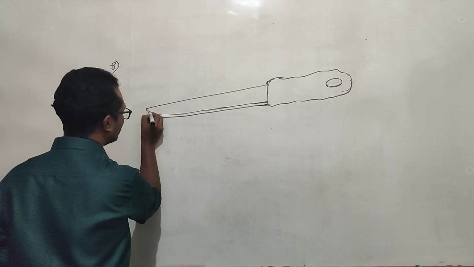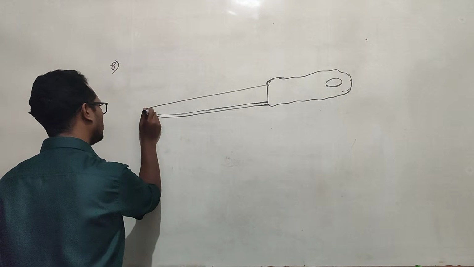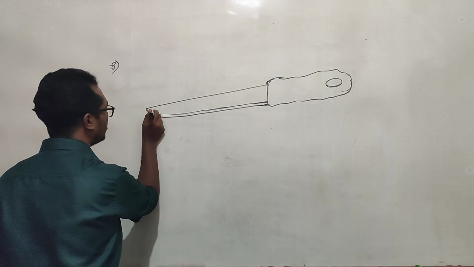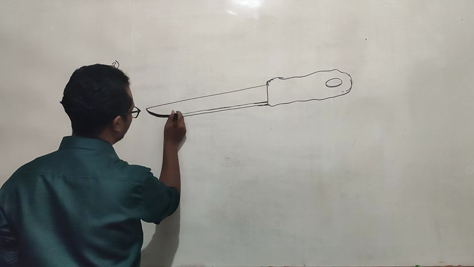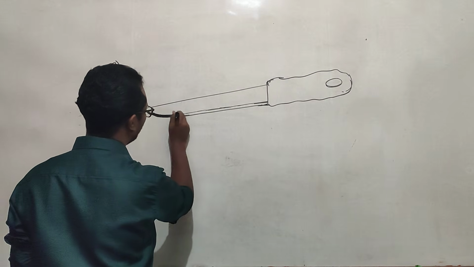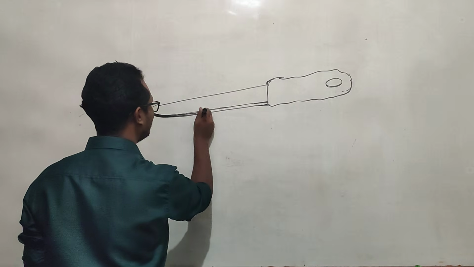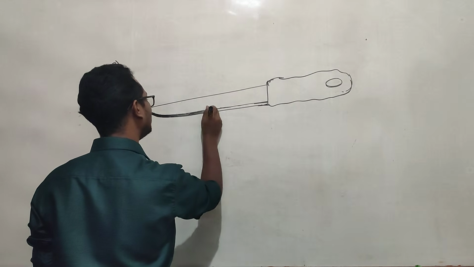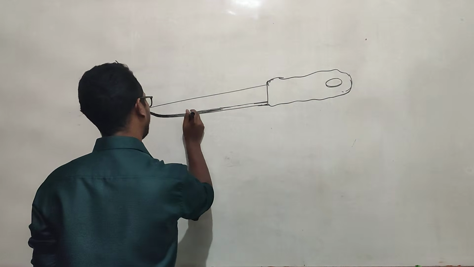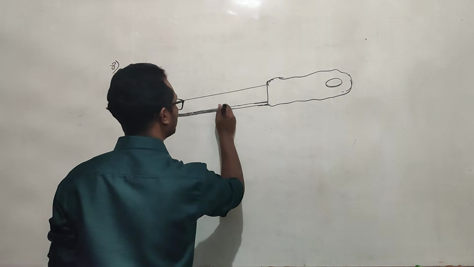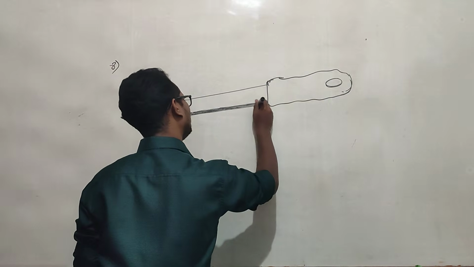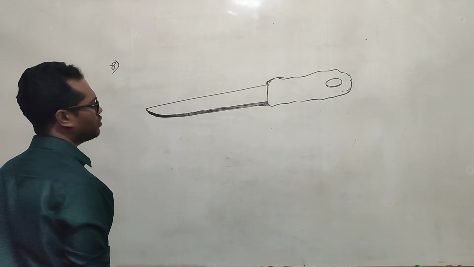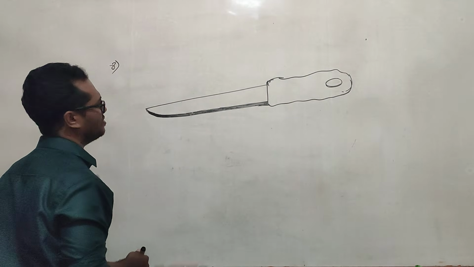There is a sharp edge here. This sharp edge means we can cut anything. You have seen so many videos on Facebook and YouTube, right? They are cutting papers with this type of knife. Even papers get cut so easily, right? So it is that sharp. Why is it easier? Using this knife, cutting anything is easier.